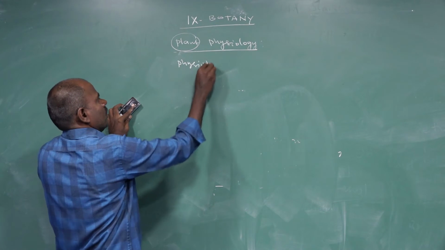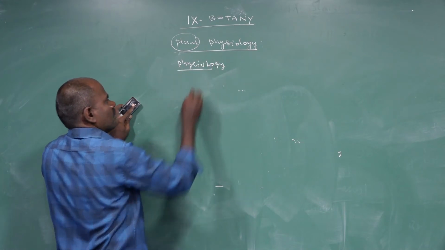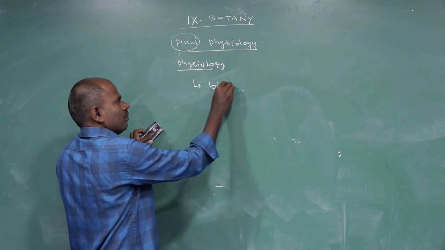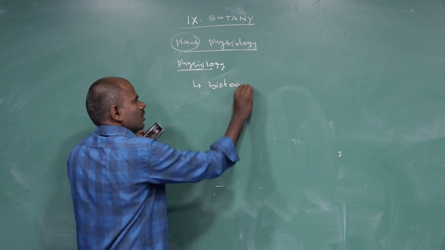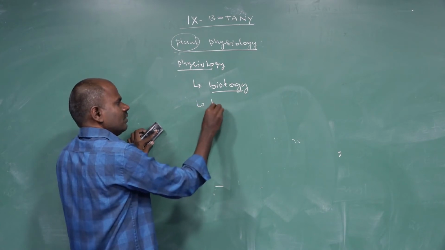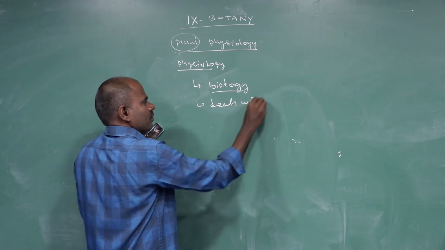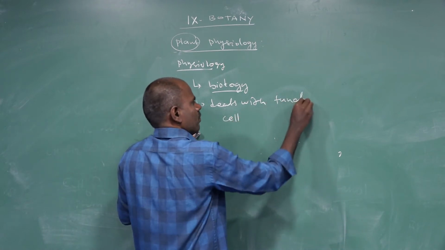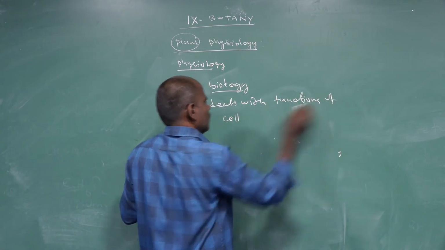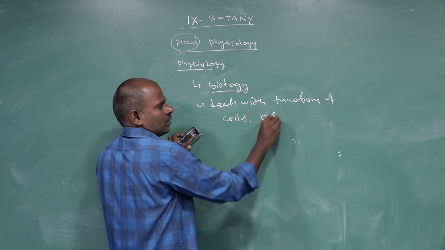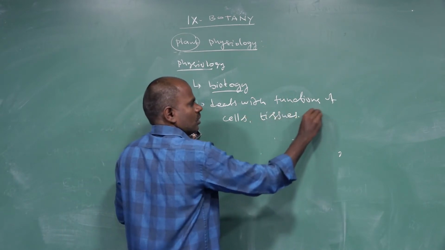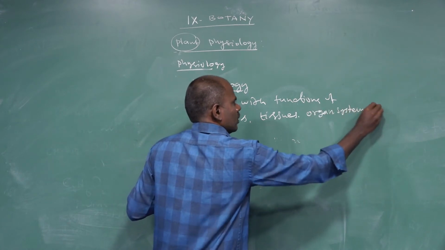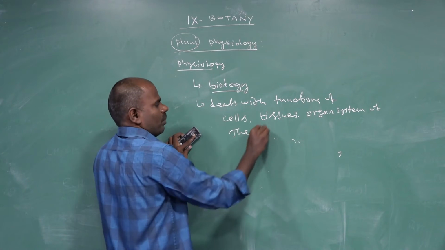Physiology. What is physiology? Physiology is a branch of biology that deals with the functions of cells, tissues, and organ systems of the plant body.